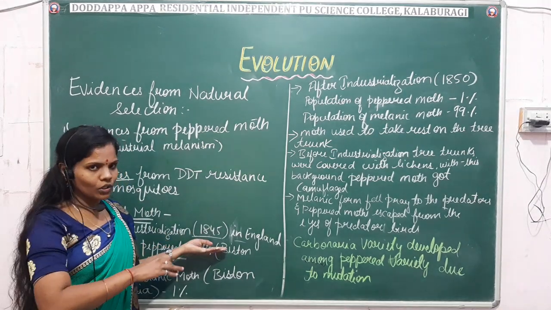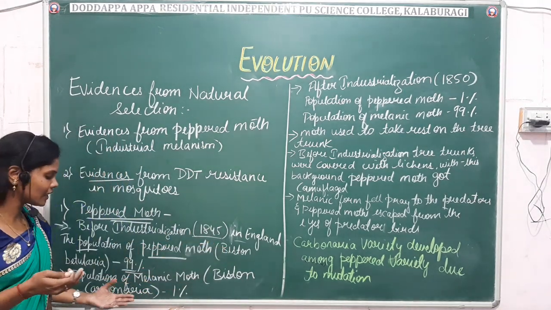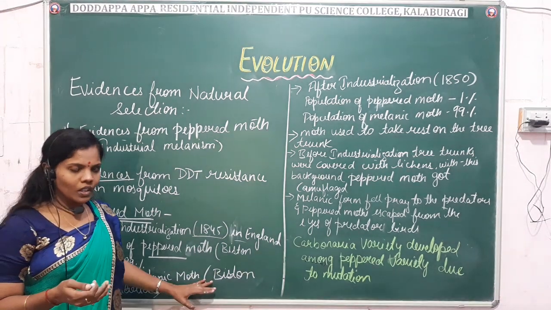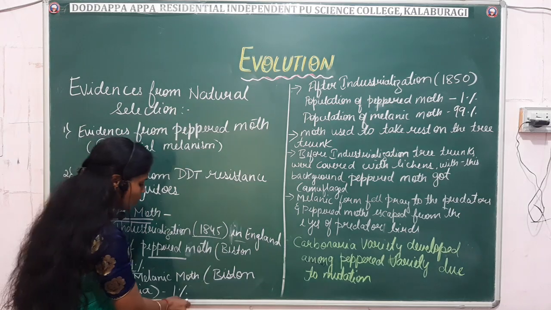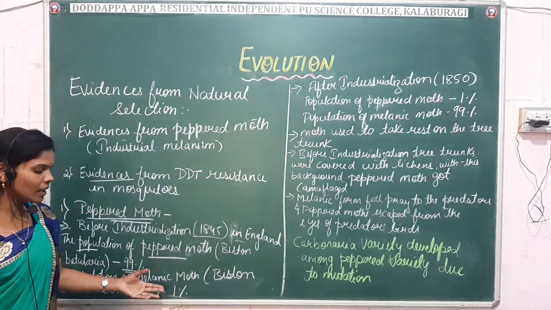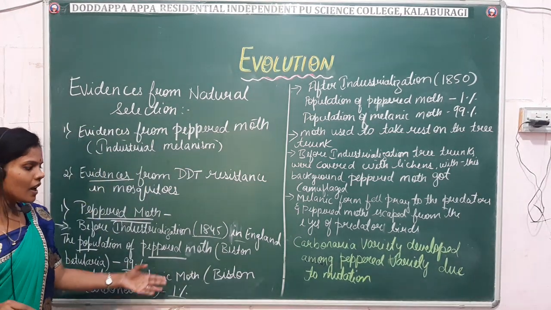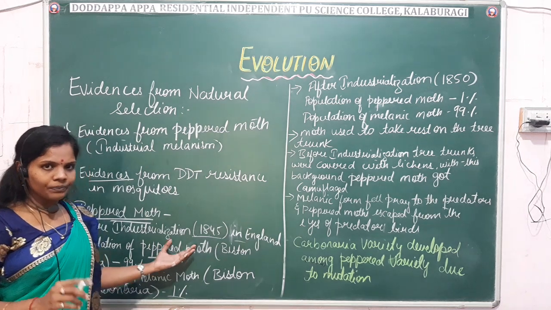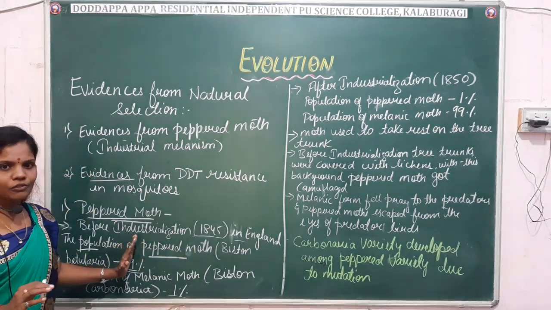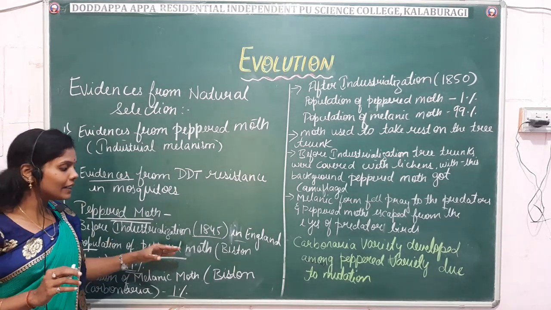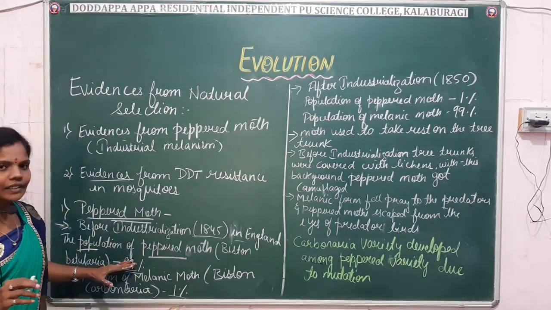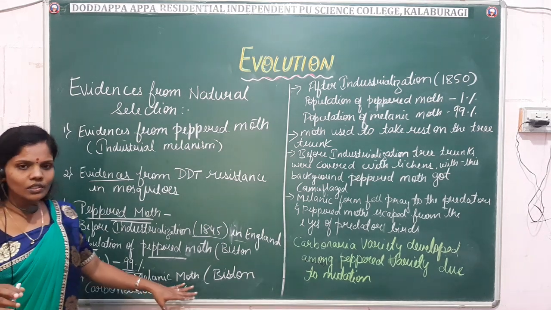The other population that arose was the melanic moth, known as Biston carbonaria, and its population was 1%. It was black in color with wings, and the peppered moth was grey in color. These are the two varieties of moths seen in England: the peppered moth with 99% population, and the melanic form with 1%.